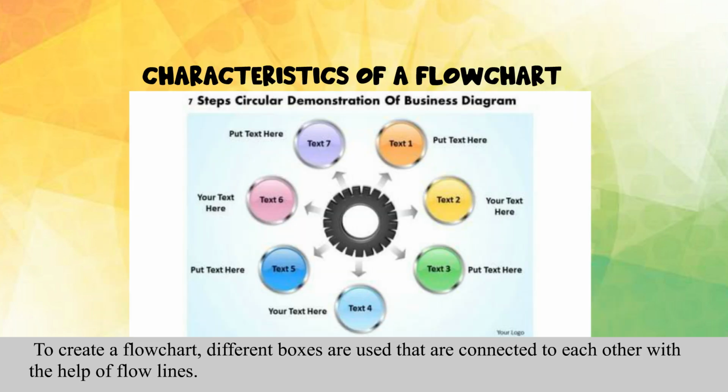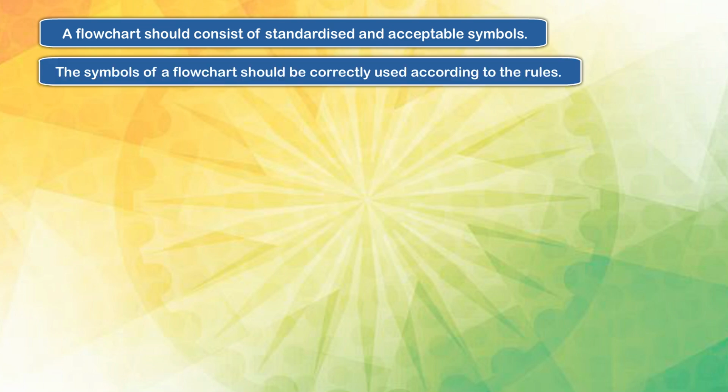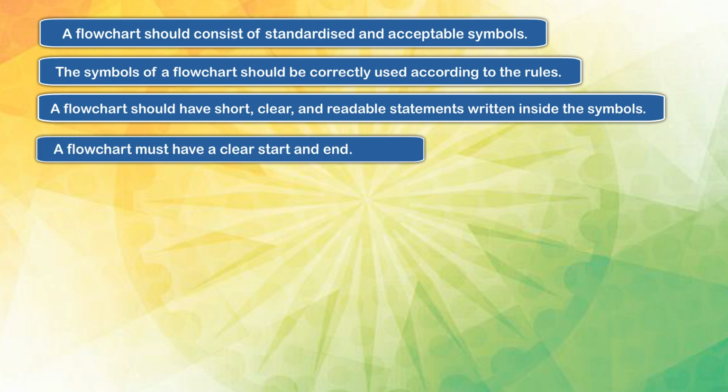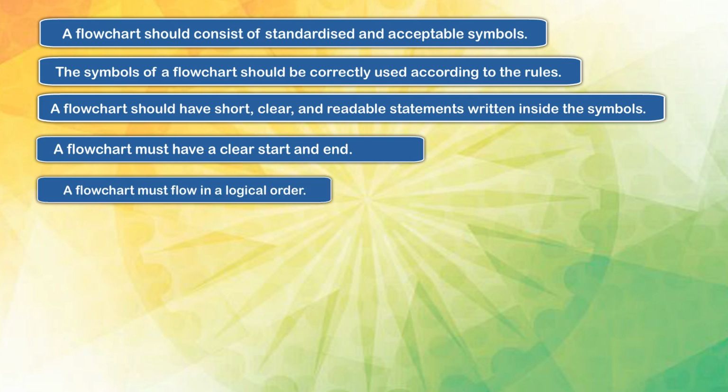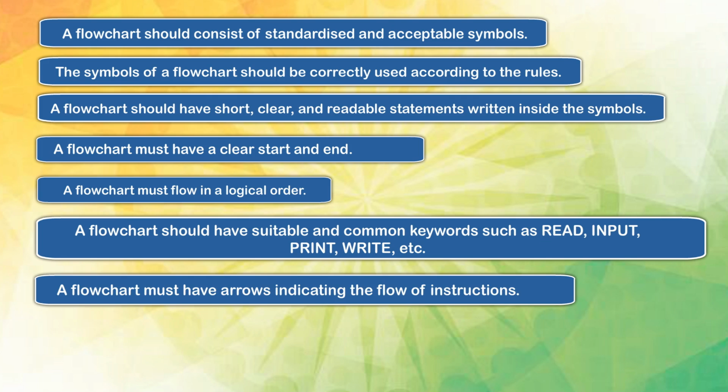Characteristics of a flowchart. A flowchart should consist of standardized and acceptable symbols. The symbols of a flowchart should be correctly used according to the rules. A flowchart should have short, clear, and readable statements written inside the symbols. A flowchart must have a clear start and end. A flowchart must flow in a logical order. A flowchart should have suitable and common keywords such as read, input, print, write, etc. A flowchart must have arrows indicating the flow of instructions.